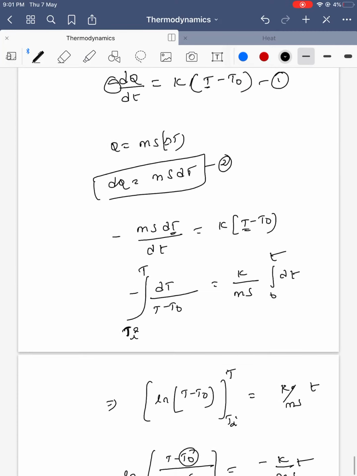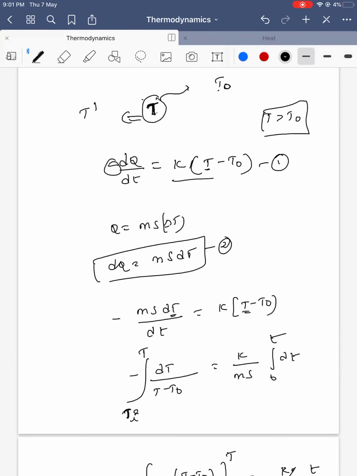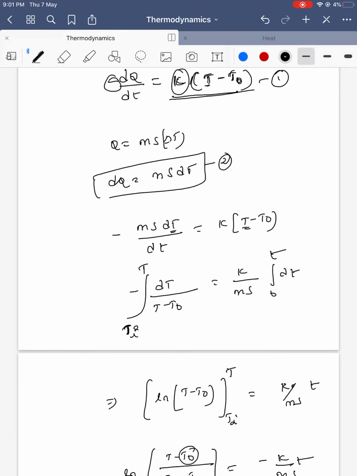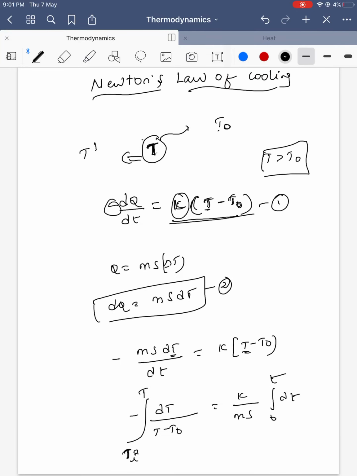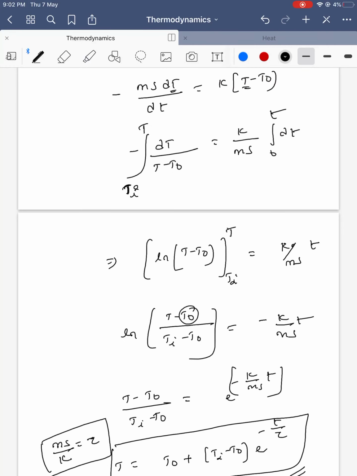What is the basic motto? The rate of heat transfer is proportional to the temperature difference, K into (T minus T naught). This K is different from the thermal conductivity K we discussed. This is some constant, so don't think that this K is the same as the other K. This is some heat conducting constant. This is the topic.